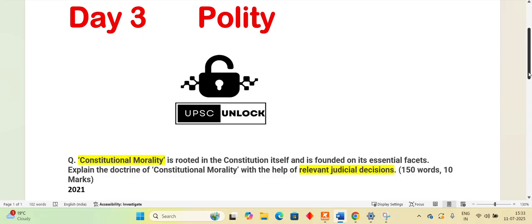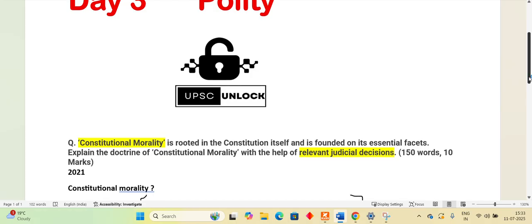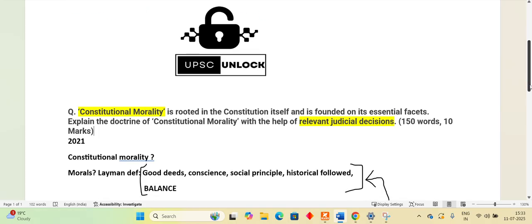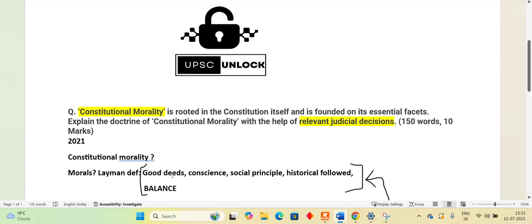So, what is morality in layman terms? Okay, what is constitutional morality and what is morality in layman terms? If you ask even a child, morality is anything like good deeds. Could be consciousness, right. Whatever your conscience tells you to do, that is morality.